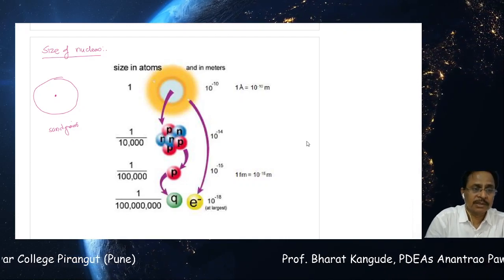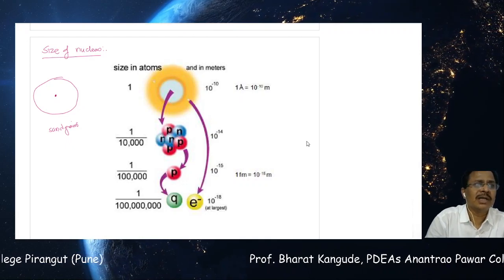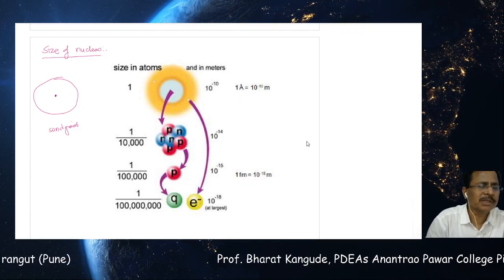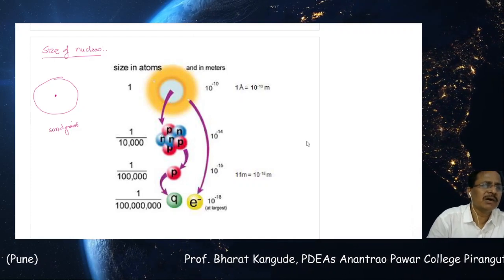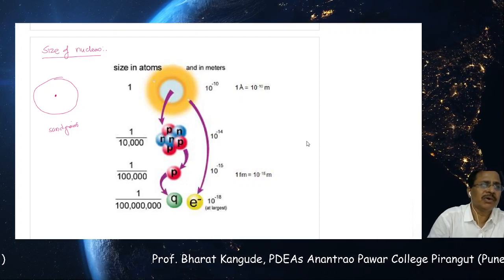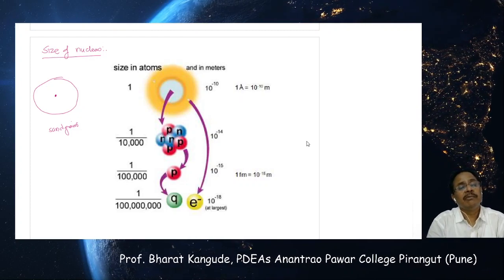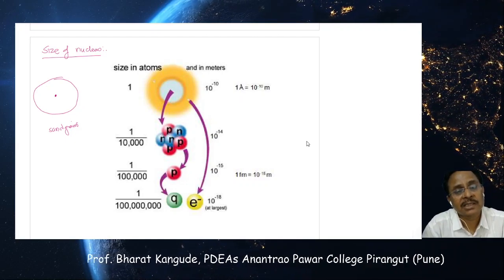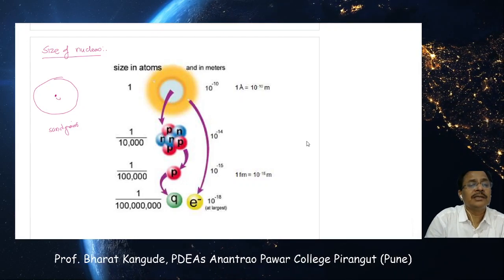Imagine this is the cricket ground and this is the sand grain kept there, or any very small grain, like jawar or bajra or wheat or a sand grain. This is for imagination purposes. What is the size difference between this cricket ground and this grain? The same is the size difference between the atom and the nucleus. So this is the nucleus and this entire thing is like an atom.